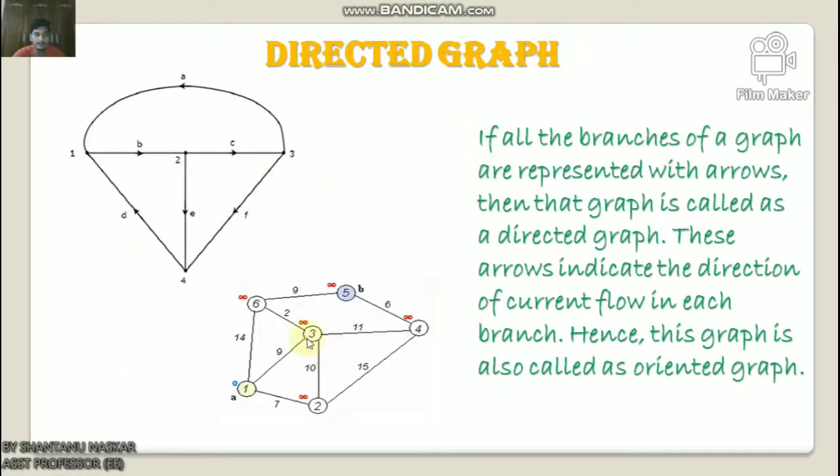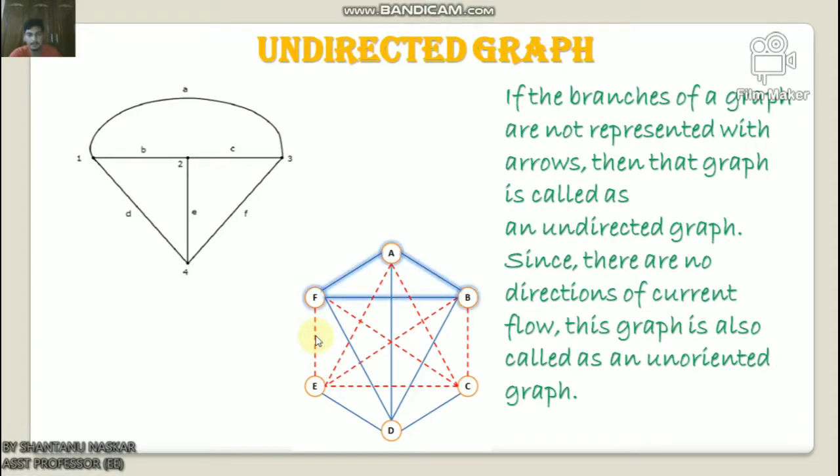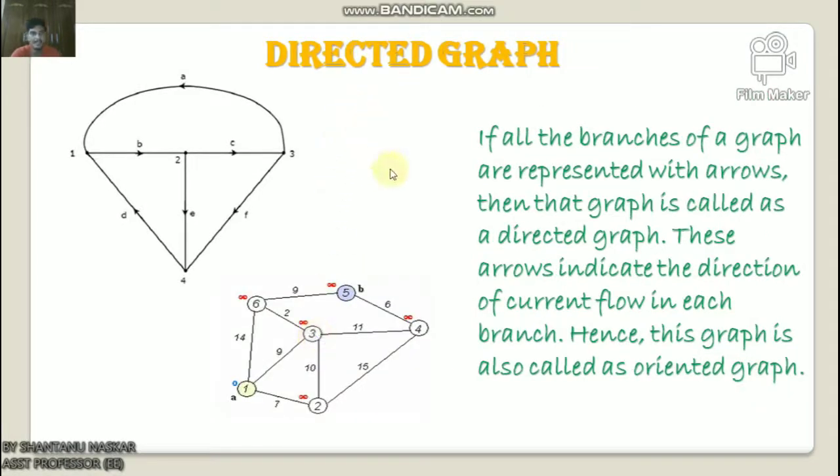Next, directed graph. So what is a directed graph? If all the branches of a graph are represented with arrows, then that graph is called a directed graph. The arrows indicate the direction of current flow in each branch. Hence, this graph is also called an oriented graph.